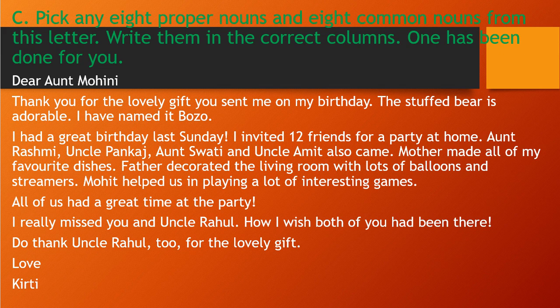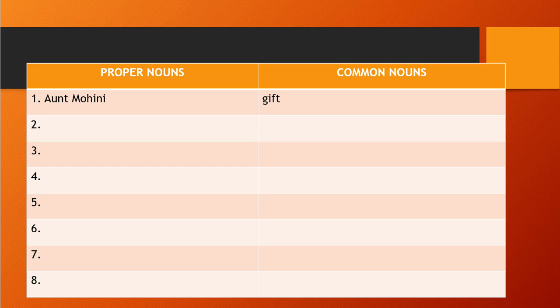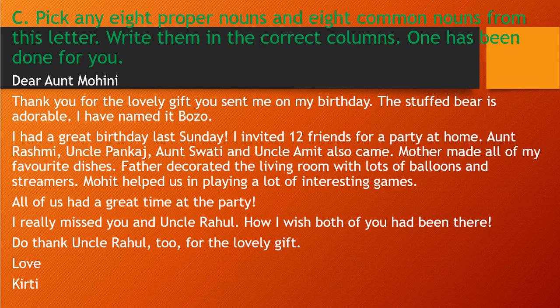So we need to write 8 common nouns and 8 proper nouns from the letter given, and we need to fit them in the column on the next slide. One example is given: Aunt Mohini is a proper noun and gift is a common noun, right? So we need to find 8 proper nouns and 8 common nouns.